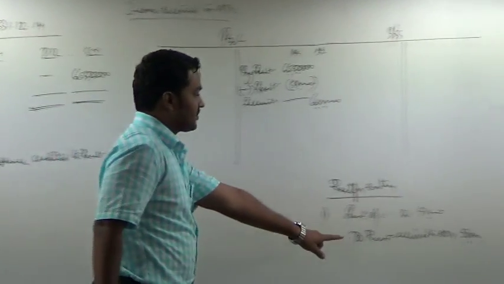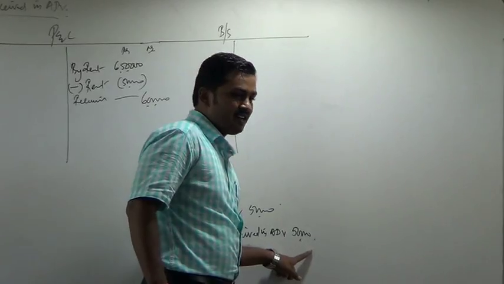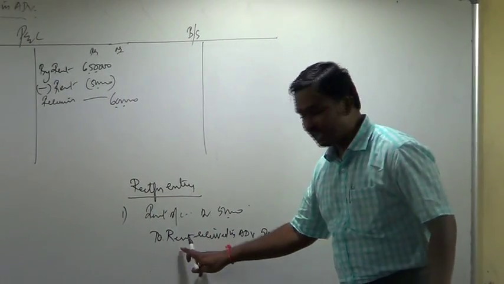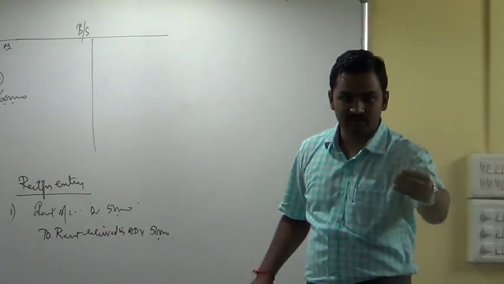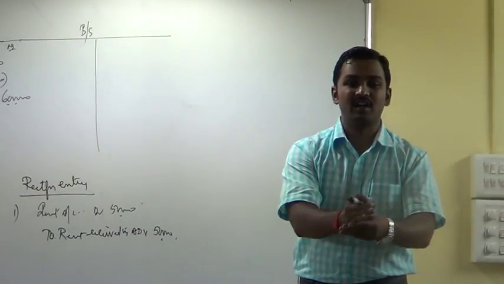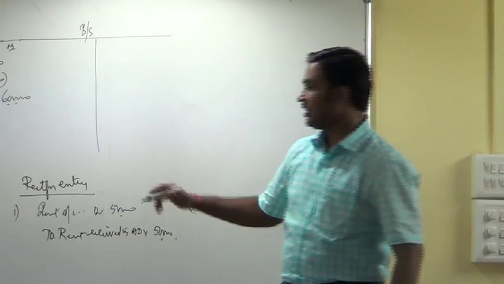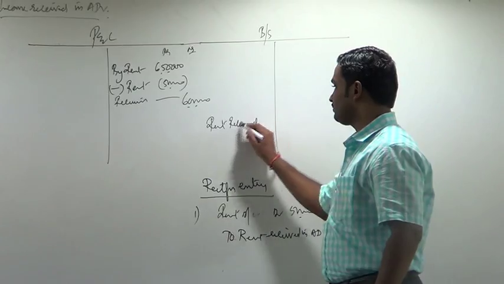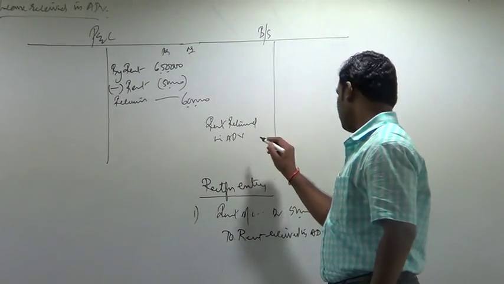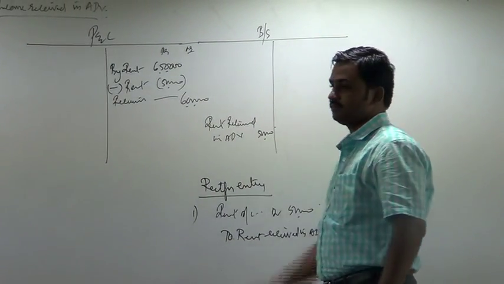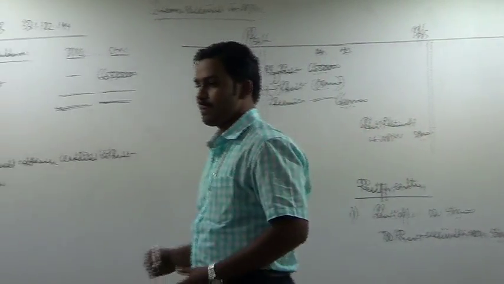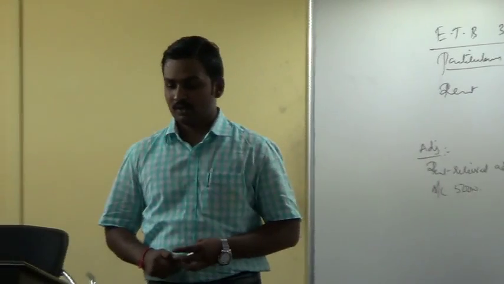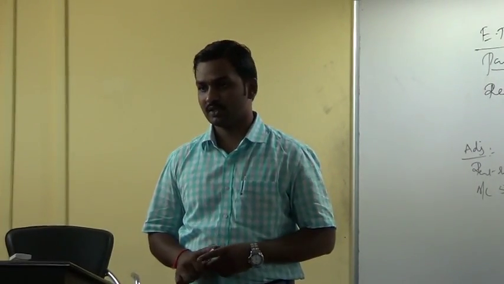Next, rent received in advance account should be credited, 50,000. It will show a credit balance. Because of this entry, the rent received in advance account will be opened. It will be credited and will show a credit balance. It is a liability for the business, hence shown in the balance sheet on the liability side. Rent received in advance, 50,000. Okay. So we'll stop for today and continue in tomorrow's class.